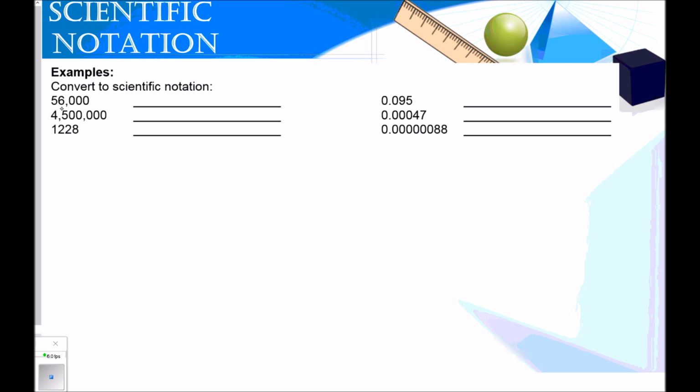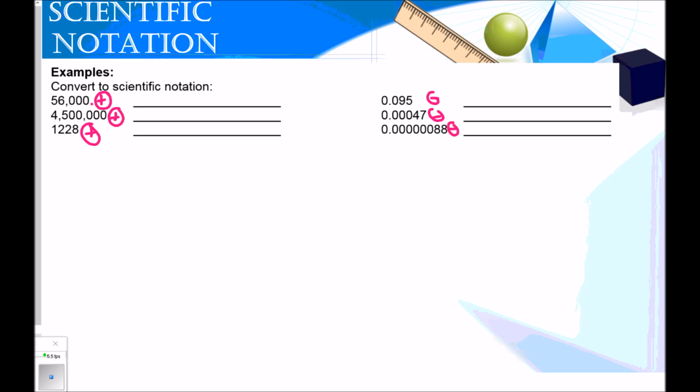Our first number, the first thing I notice is it's a large number, so it's going to have a positive exponent. The next one, positive exponent and positive exponent, because they are all large numbers that are greater than 1. Over here, we've got small numbers that are less than 1, so my exponent will be negative. I've got 56,000.